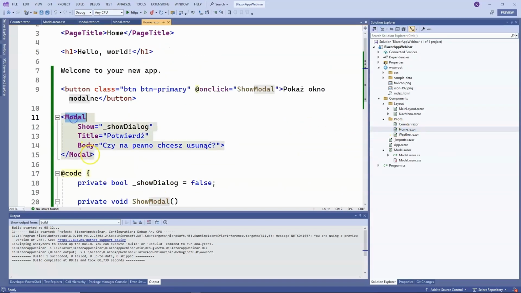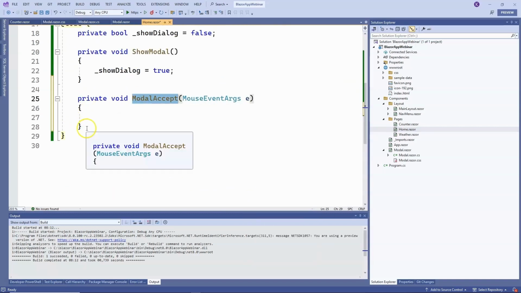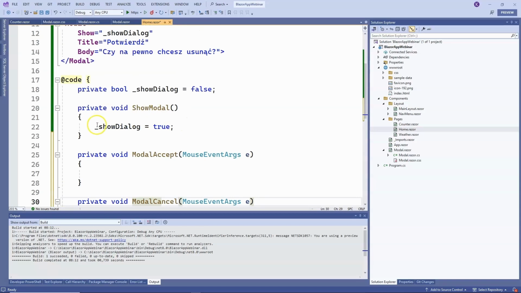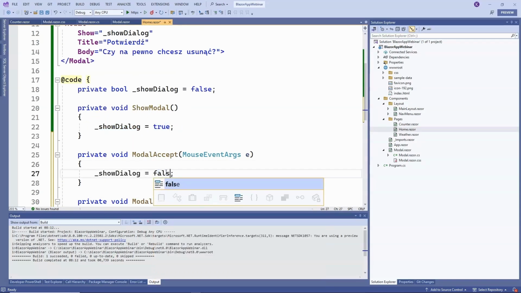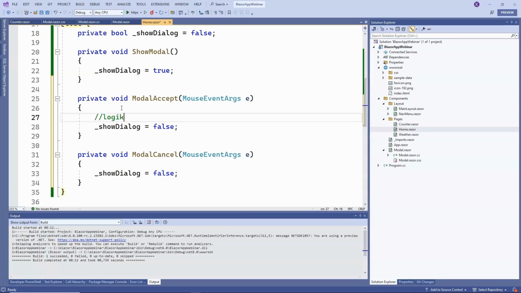When calling our modal window, we will create these methods that need to be triggered. So, private void ModalAccept with MouseEventArgs, this will be the method that gets triggered upon accepting the modal window, and here the method that gets triggered upon closing the modal window. In both cases, we primarily want to close the modal window, so we set showDialog to false. And here, after accepting, we will want to trigger some logic.